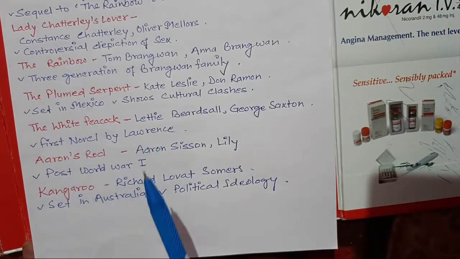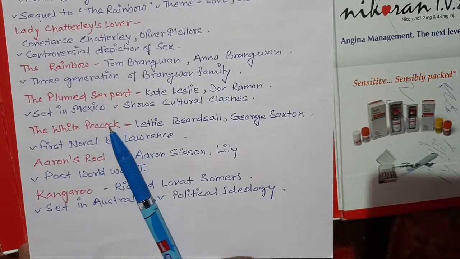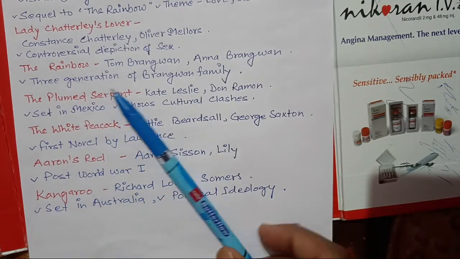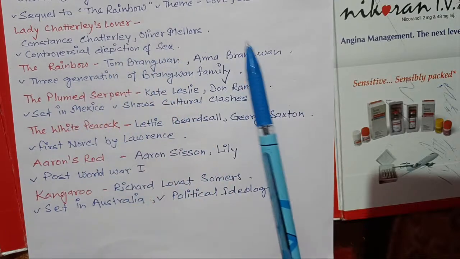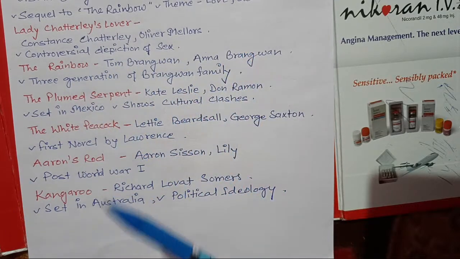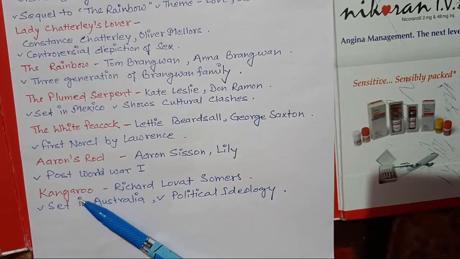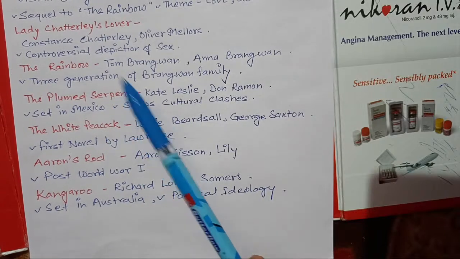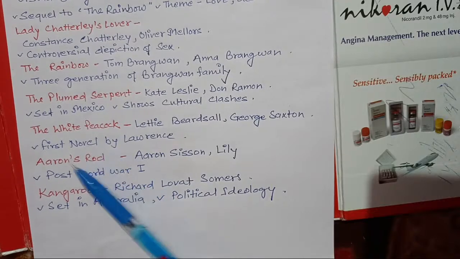So you can have an idea that we are dealing with some birds and some animals. In this way you can remember. Whenever D.H. Lawrence comes to your mind, and we have such options in your exam, like kangaroo, peacock, serpent, rainbow, in this way you can remember all these works.